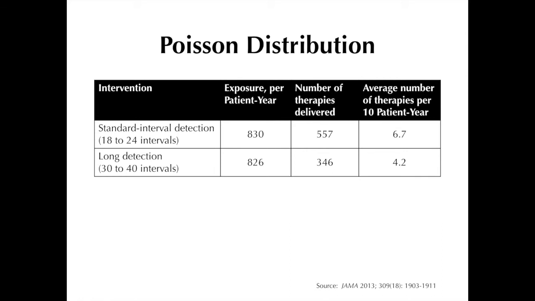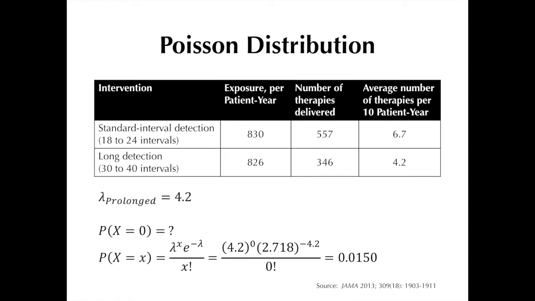Now, how about in the intervention arm? The lambda in this case is 4.2, and asking the same question as previous, the probability of having no shocks or overdrive pacing delivered per 10 patients over a 12-month period is 0.0150.